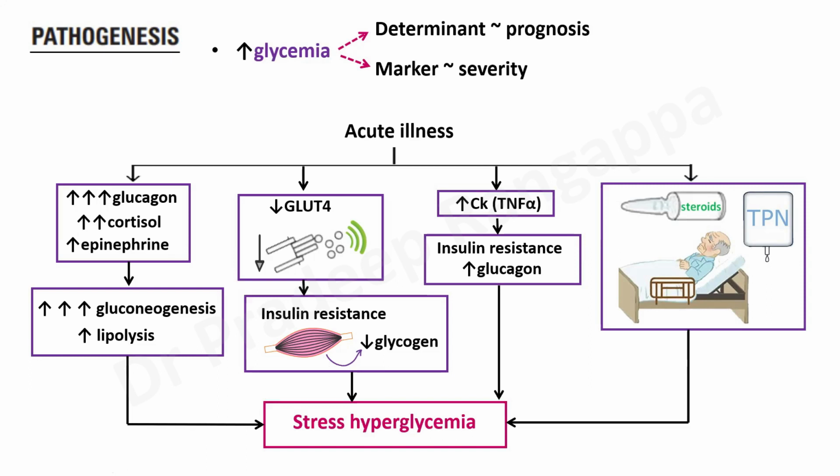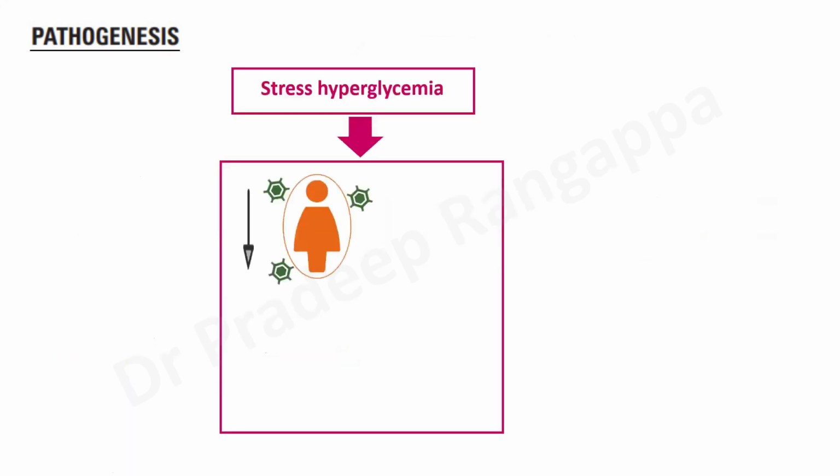So this is the vicious conundrum that we see. So all these are the factors which are correlative to stress hyperglycemia that manifests.